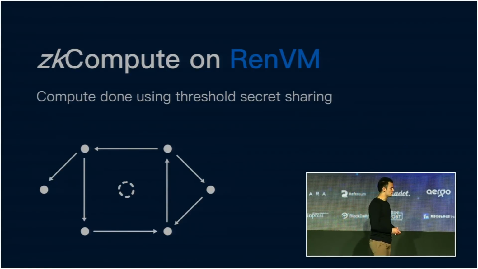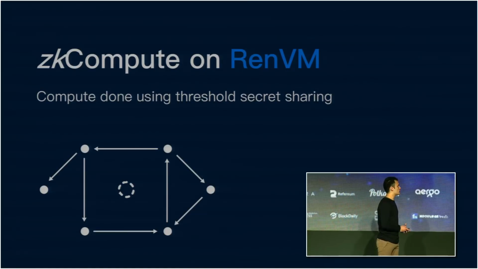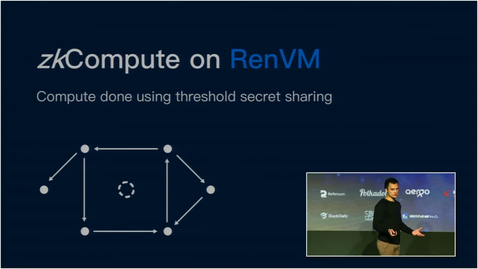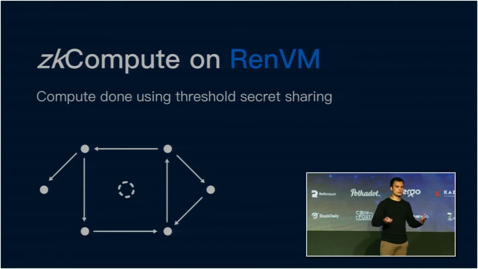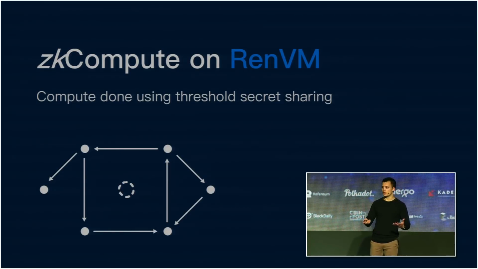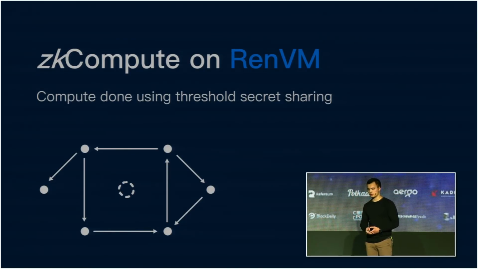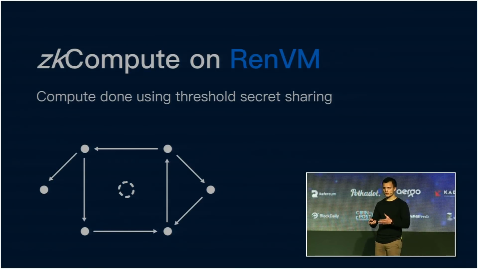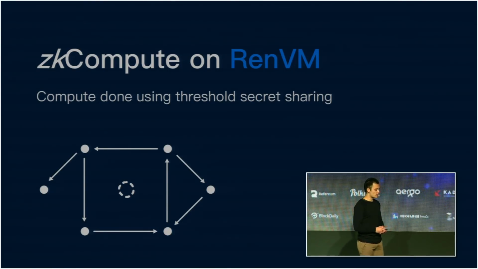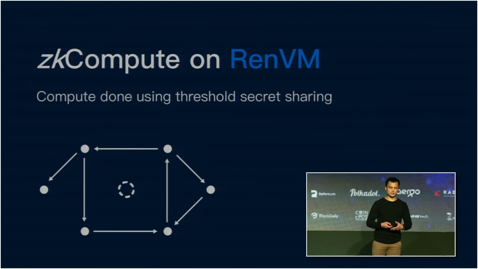In the Ren virtual machine, we rely on threshold secret sharing throughout the entire computational phase. This allows our nodes to go offline at any point in either pre-processing or online processing. It also allows us to drastically reduce the pre-processing complexity. We only have to generate 1/3 of the data by comparison to modern techniques, but that production is also much, much faster. And we've been inspired by the practical Byzantine fault-tolerant techniques, specifically an implementation called Aardvark.